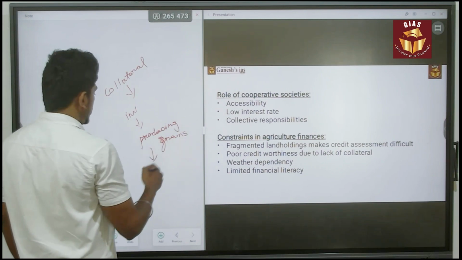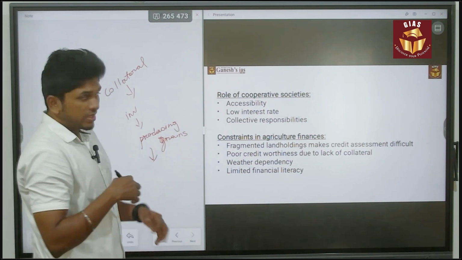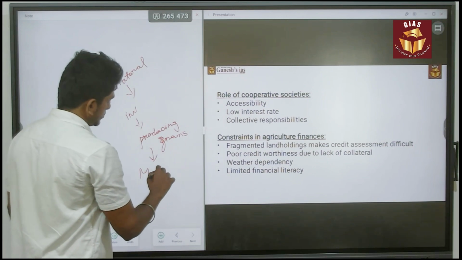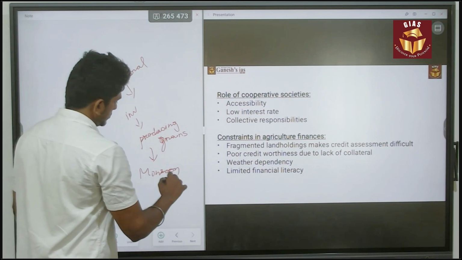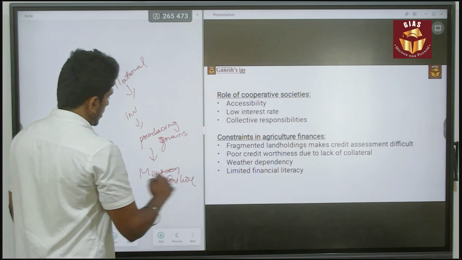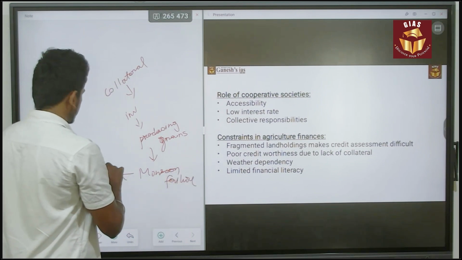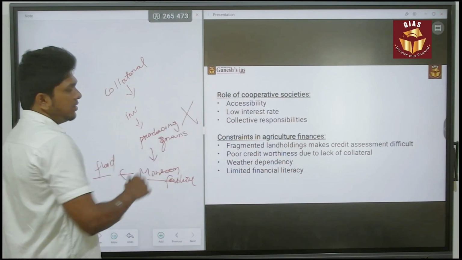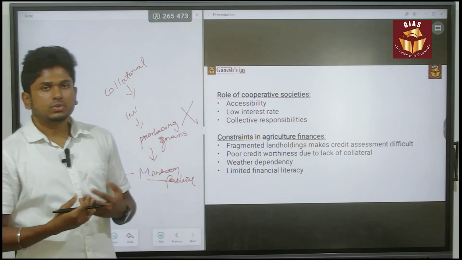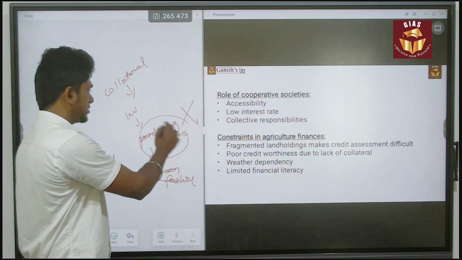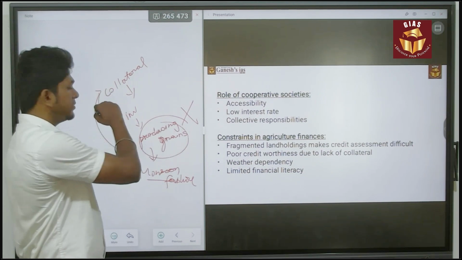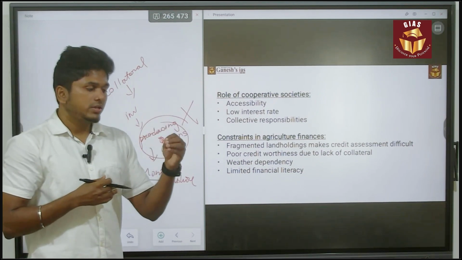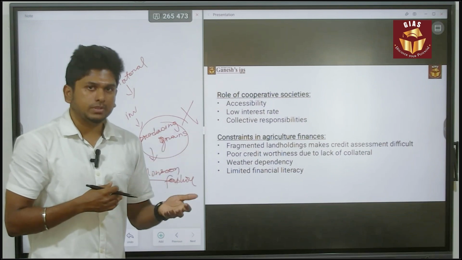But due to weather issues, like monsoon failure or else flood, that led to the loss of my land. So the loss in the production of my grains will affect my production activities, and also lead to the issue of repaying my debt.